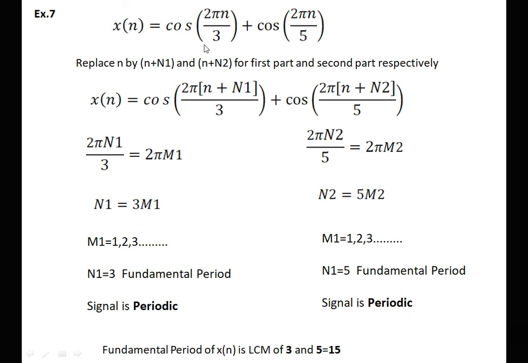Again, the signal is composed of two parts. We first replace this n by n plus n1 and this n by n plus n2. We equate 2 pi n1 divided by 3 is equal to 2 pi m1, and similarly here we separate out the part. After solving the equation, we are getting n1 is equal to 3 m1 and n2 is equal to 5 m2. This portion is periodic with fundamental period of 3, and this portion is periodic with fundamental period of 5. Therefore, as both parts are periodic, the given signal is periodic and the fundamental period of the signal is given by the LCM of 3 and 5, which is equal to 15.